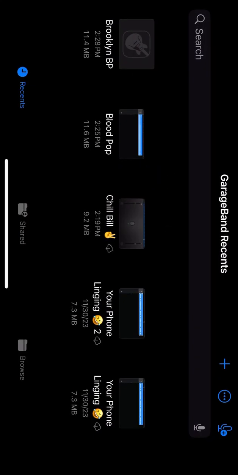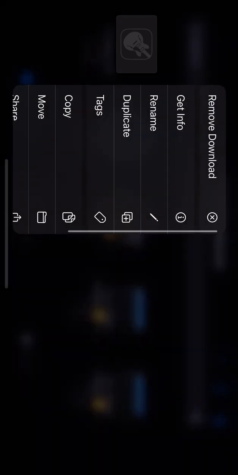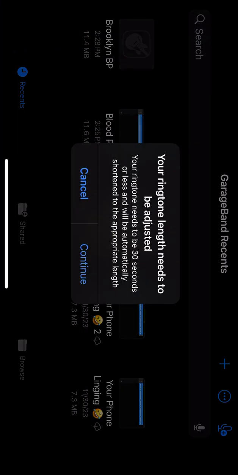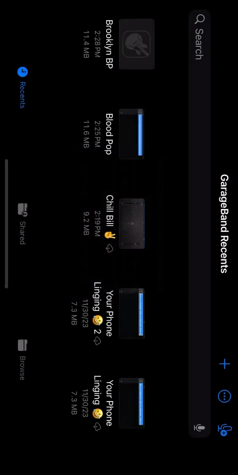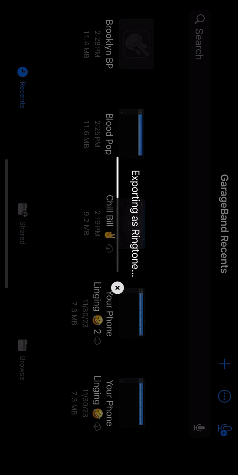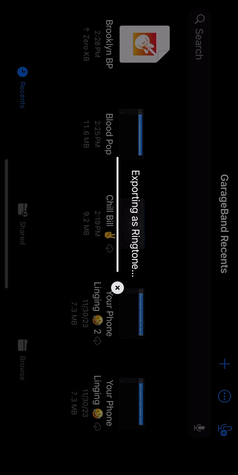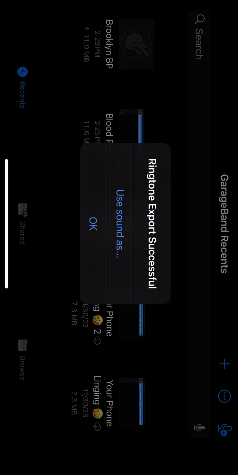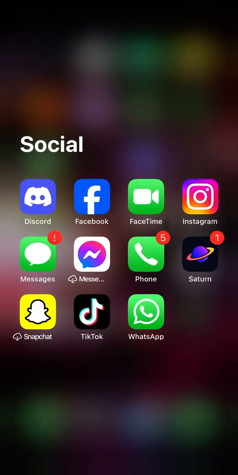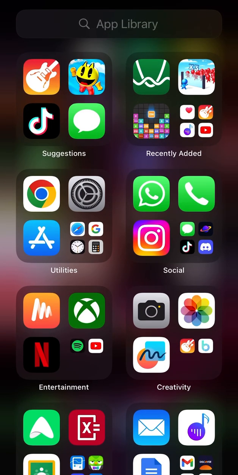Now we have Broken BP. If you go here, share, you press share and you choose ringtone, continue, adjust, it will adjust it for you, exporting as ringtone. Okay, so you have your ringtone now. All you need to do is use your ringtone now.